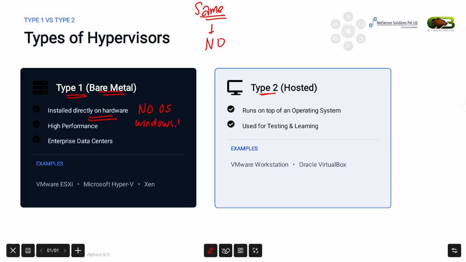If you look at this slide, you will see the words directly on hardware. This means the hypervisor communicates directly with the server's CPU, memory, storage, and network devices without depending on another OS. Now, you might wonder, why do companies prefer this approach?